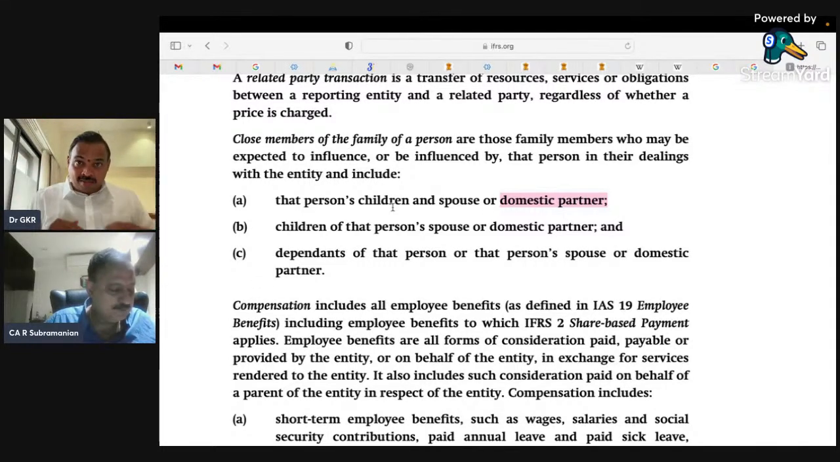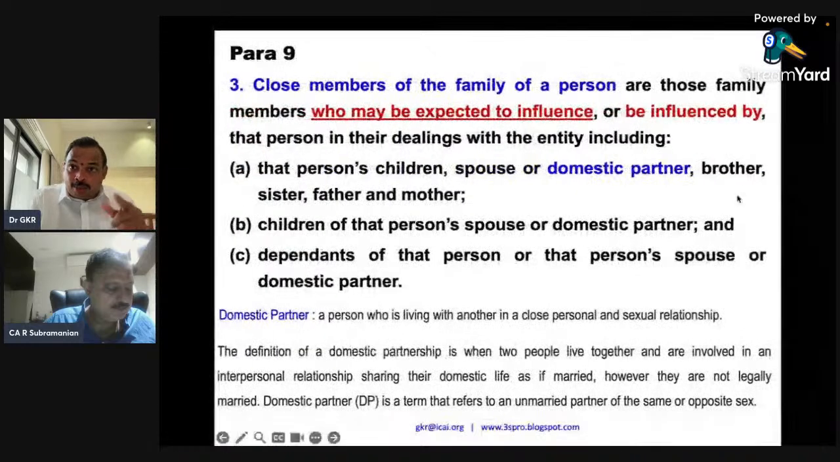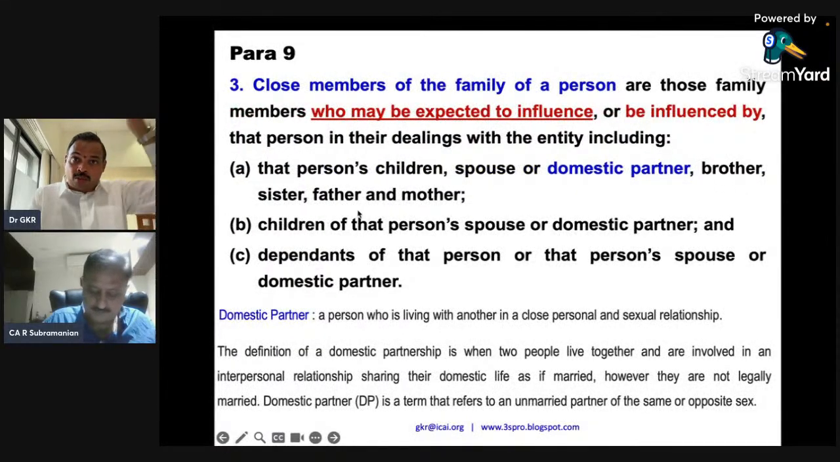Who's a child? Below me. Spouse is on the left hand side. Domestic partner, left hand side. Children of the person's spouse. Now, what happened to my brother, sister, father, mother, who are on top of me?